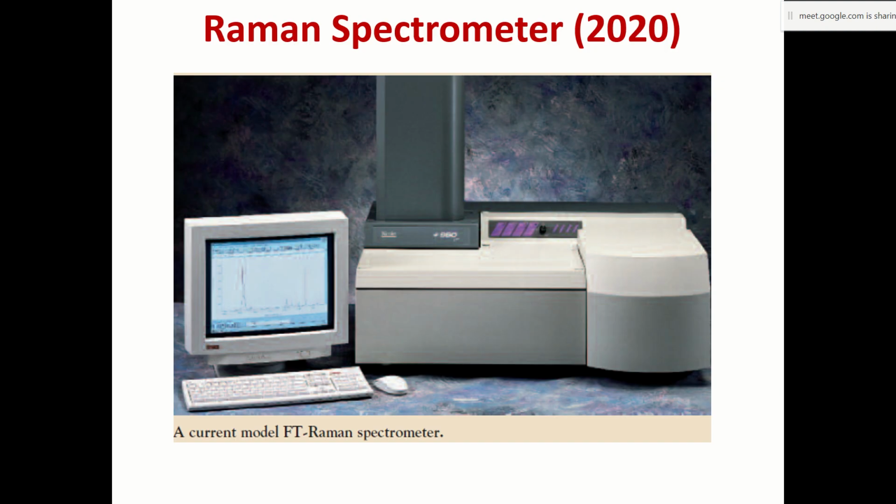So a modern Raman spectrometer utilizes, now it has gone through many changes, the computation aspect, the algorithms have become advanced, and lasers are used. As an intense light source, a coherent intense light source is used. Laser is a very common feature of all Raman spectrometers.